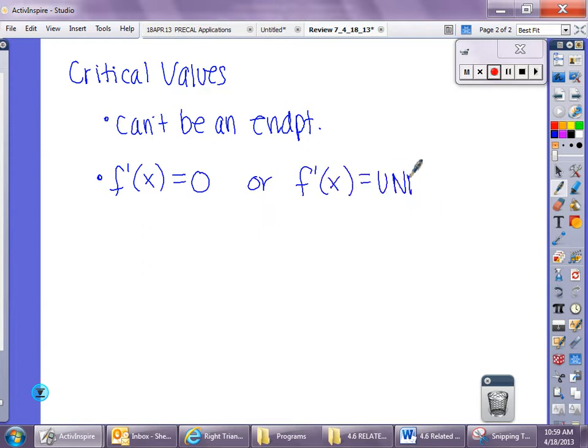Another thing about critical values that people get confused about is that they are not always max or mins. Just because you have a critical value doesn't mean you have a maximum or a minimum. You do have to check your sign chart. Alright, so that's critical values.